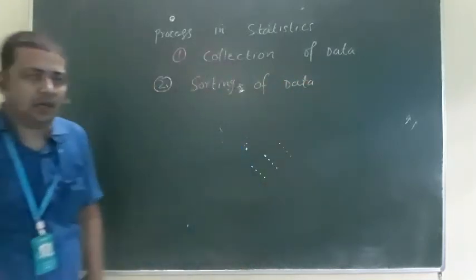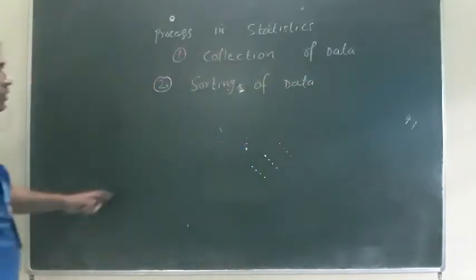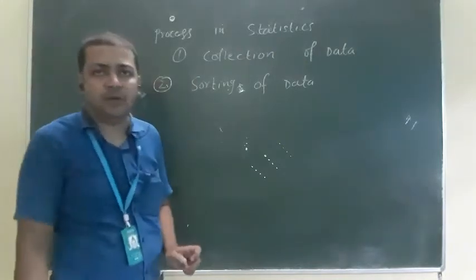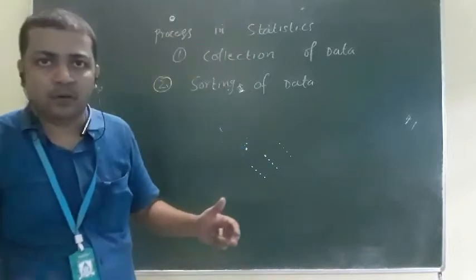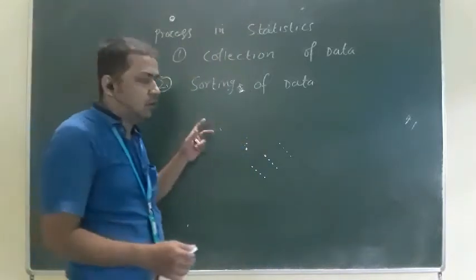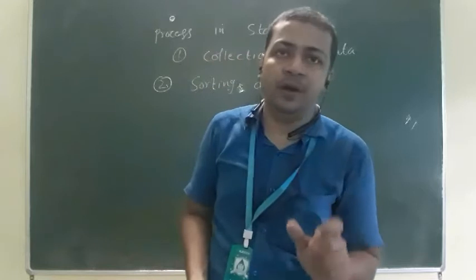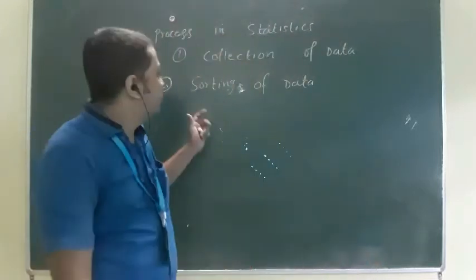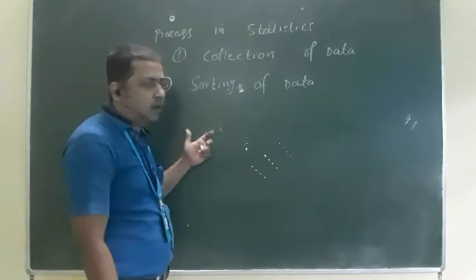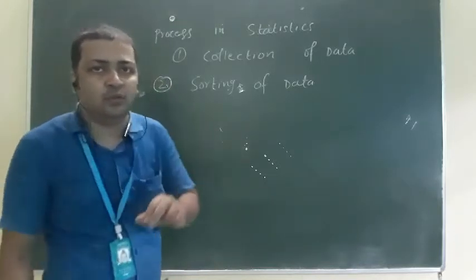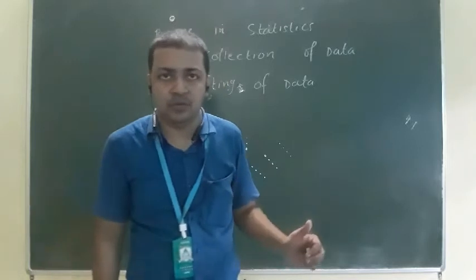Basically you have studied this in class 9, but I will tell you there are two methods. If the data is in short form, you can arrange it in ascending or descending order. If the data is in large form, you can sort it in group form. That will be called grouped data. Now for grouped data, there are two methods to draw any data in group form: the exclusive form and the inclusive form.